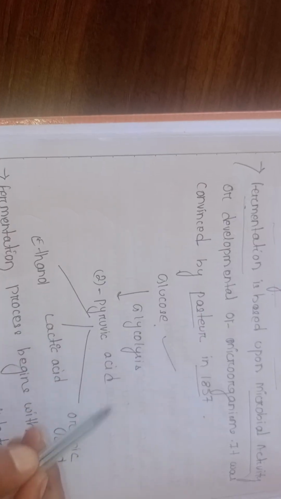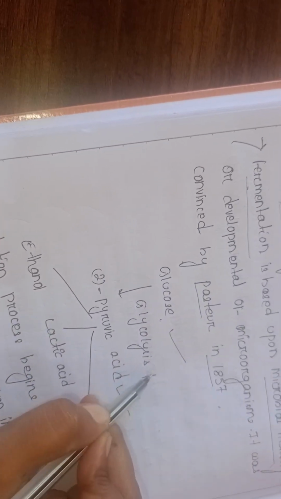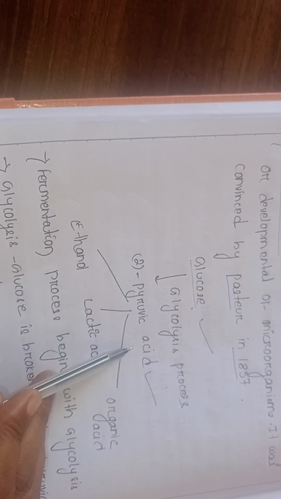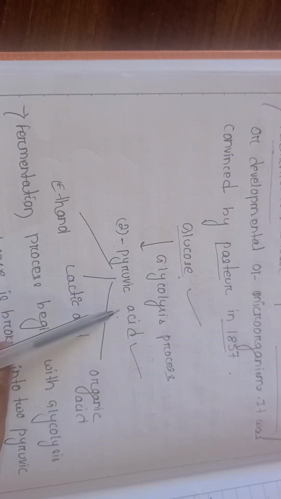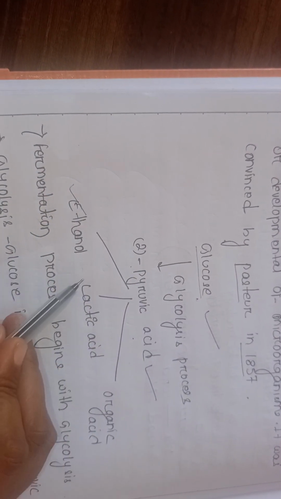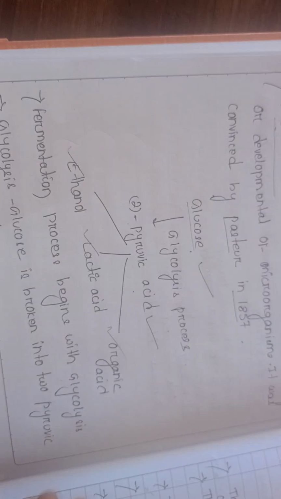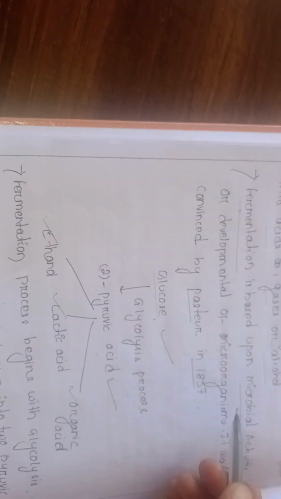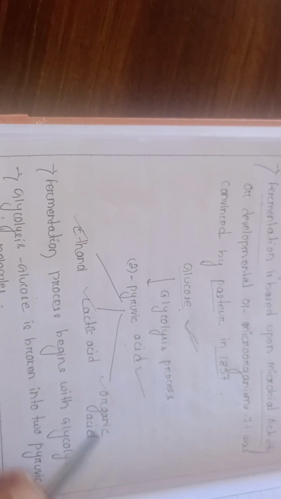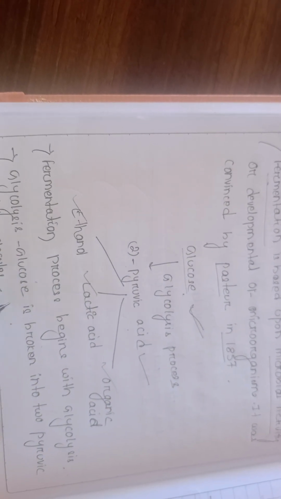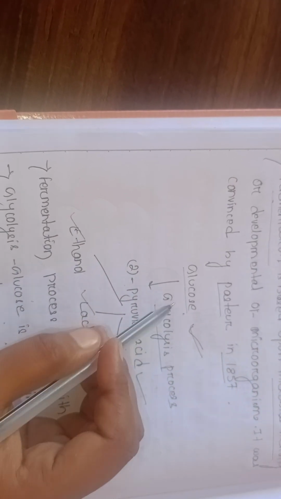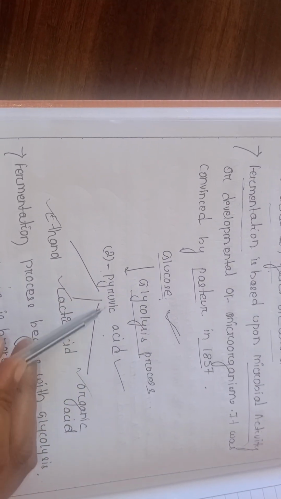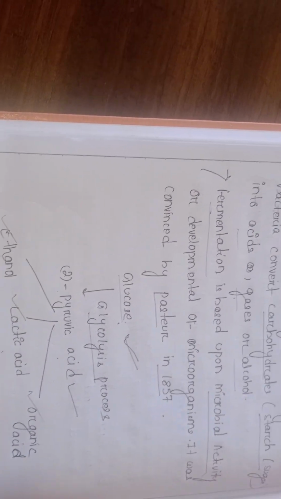In this process, glucose is converted into pyruvic acid. That process is glycolysis. One molecule of glucose is converted into two molecules of pyruvic acid. Those two molecules of pyruvic acid can be converted into ethanol, lactic acid or different types of organic acid. The fermentation process begins with glycolysis, in which glucose is broken down into pyruvic acid molecules, and then the pyruvic acid molecules are converted into ethanol, lactic acid and organic acid.